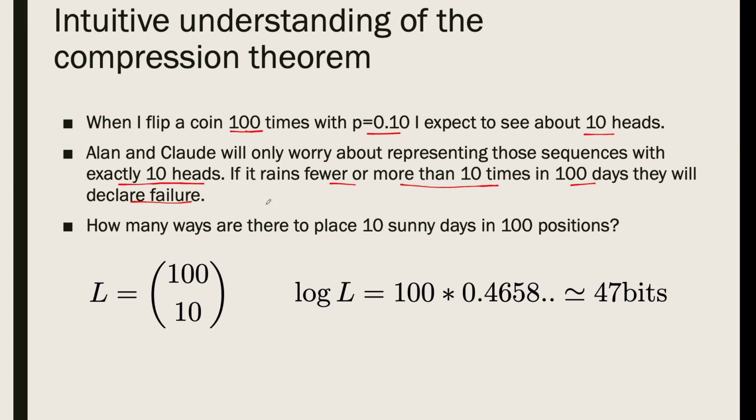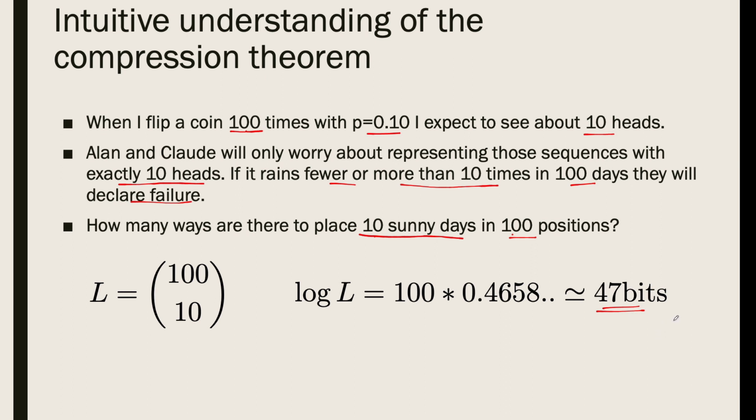So let's say they were only representing those sequences that get exactly 10 sunny days or exactly 90 rainy days in 100 positions. How many ways are there to place 10 things in 100 positions? Well, from combinations, you may remember this is 100 choose 10. And therefore, the number of bits they need to send is basically the logarithm of 100 choose 10. And if you calculate this, it turns out to be approximately 47 bits, which is exactly the number we had before for a 90% rain situation.